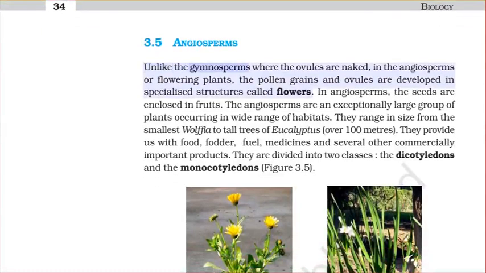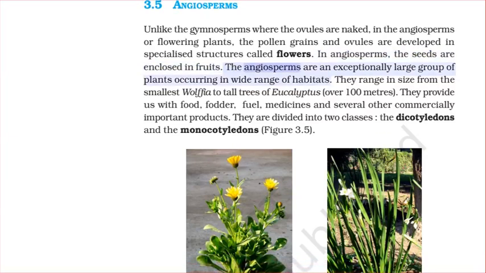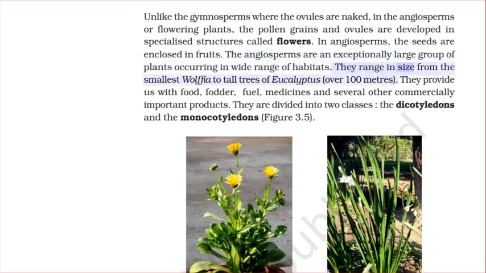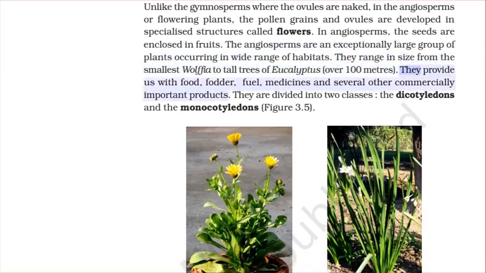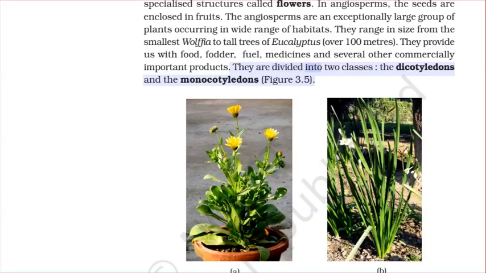Angiosperms. Unlike the gymnosperms where the ovules are naked, in the angiosperms or flowering plants, the pollen grains and ovules are developed in specialized structures called flowers. In angiosperms, the seeds are enclosed in fruits. The angiosperms are an exceptionally large group of plants occurring in a wide range of habitats. They range in size from the smallest Wolffia to tall trees of Eucalyptus, over 100 meters. They provide us with food, fodder, fuel, medicines, and several other commercially important products. They are divided into 2 classes, the dicotyledons and the monocotyledons, Figure 3.5.